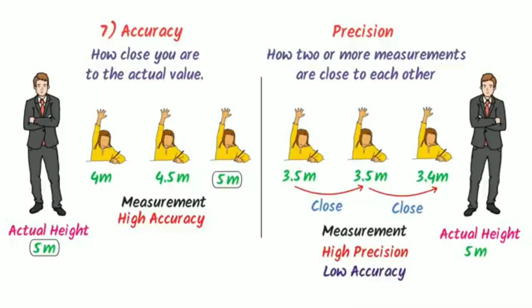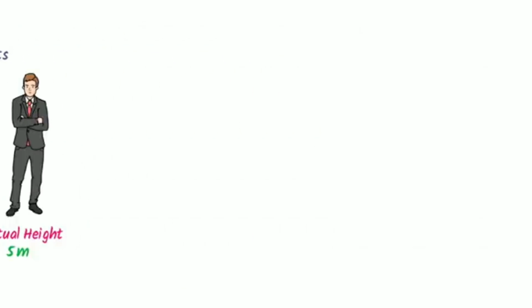So we say that the first measurement of the student is close to the second measurement of the student, and the second measurement of the student is close to the third measurement of the student. So we say that it has high precision. Thus remember that it has high precision but low accuracy. Now let me teach you some important MCQs.